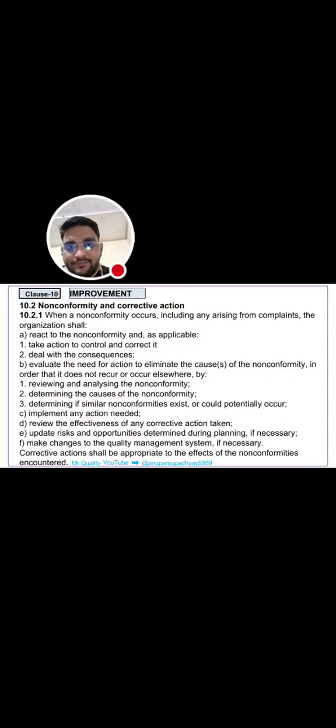And next is implementing any action needed and reviewing the effectiveness of any action taken, update risks and opportunities determined during the planning if necessary, and make changes to the quality management system if necessary, and corrective actions shall be appropriate to the effect of the nonconformity encountered.